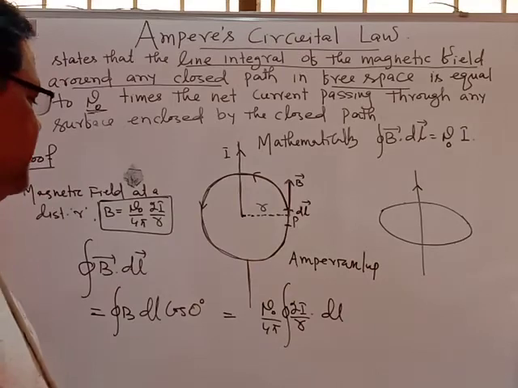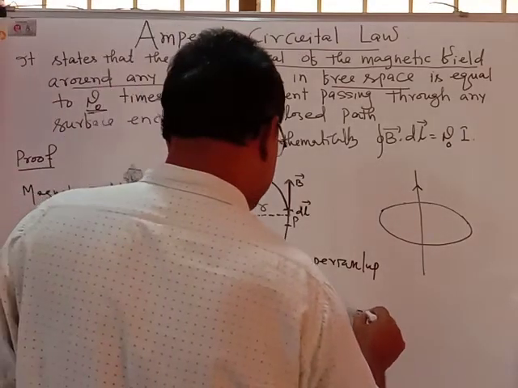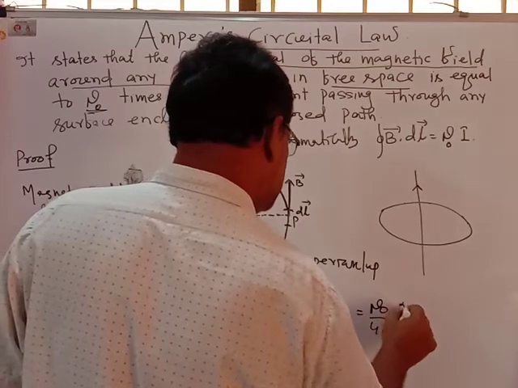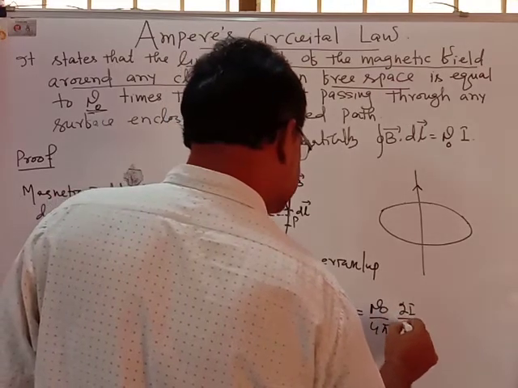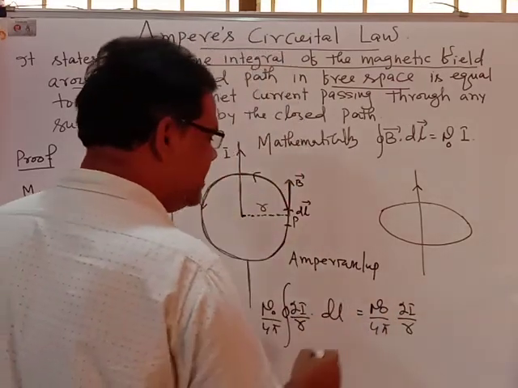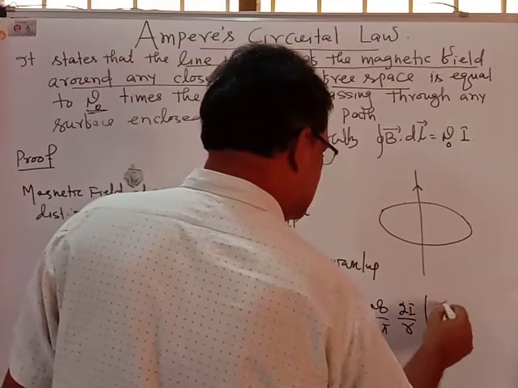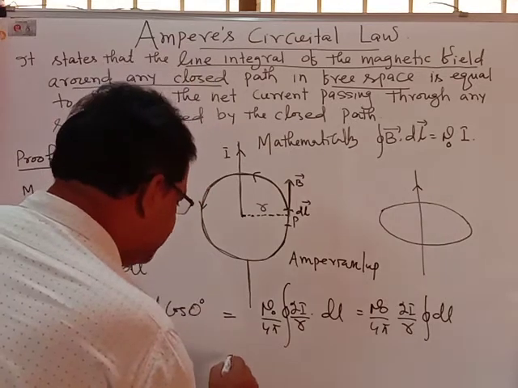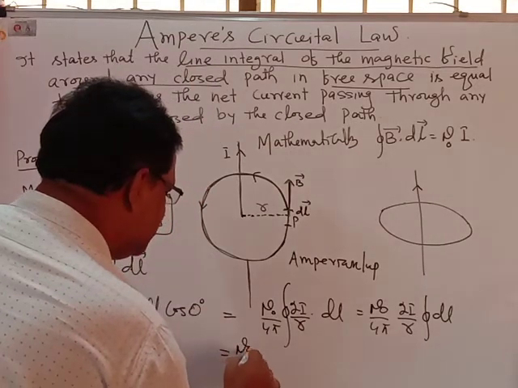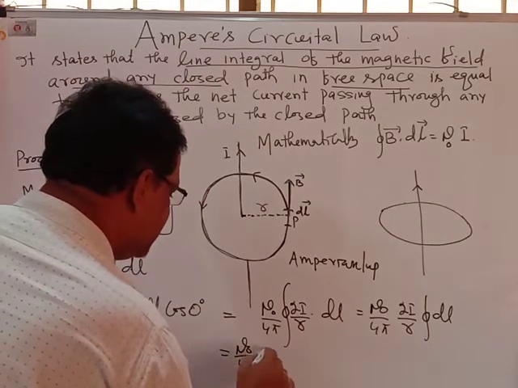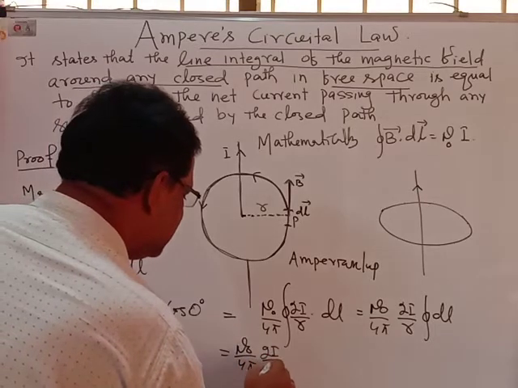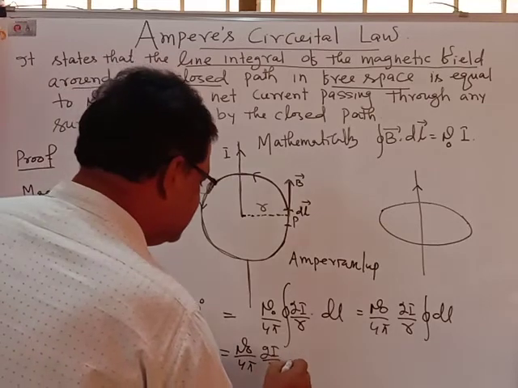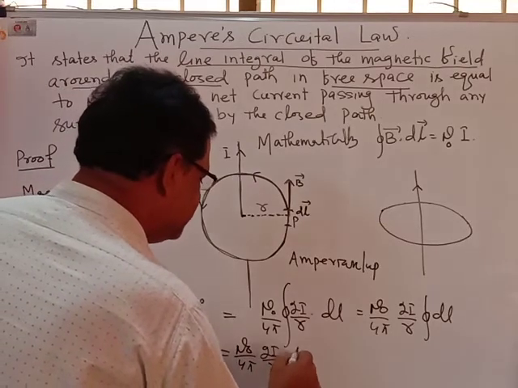So this is equal to mu naught upon 4 pi, 2I upon R taken out, remaining the integration of dl. What is the closed integration of dl? That is mu naught upon 4 pi, 2I upon R, integration of dl equal to L. That is simply L.